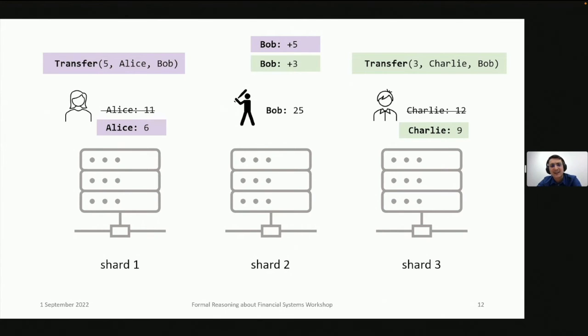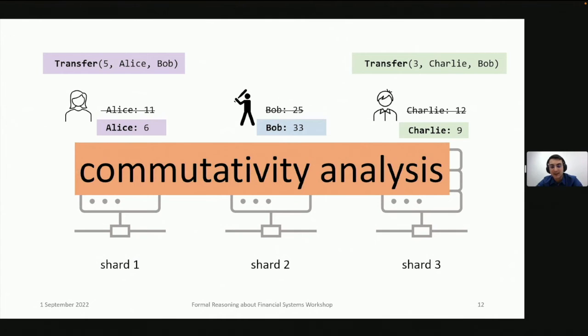Looking at things this way, we can see that the order in which we process these transactions does not matter. We can execute them in parallel, as we've done, and merge or join the effects deterministically, and then apply the effects to obtain the final state of the system. And this kind of reasoning is enabled by our commutativity analysis.